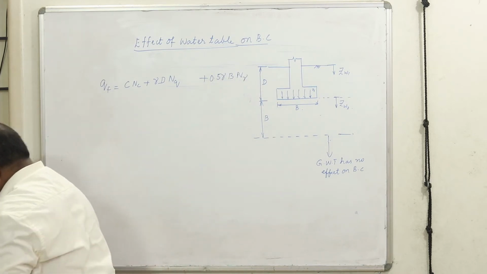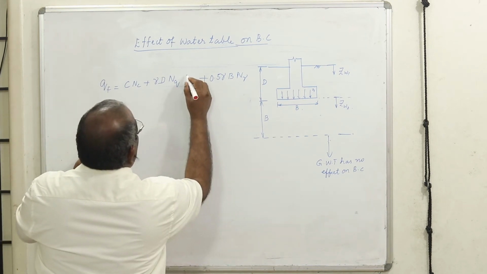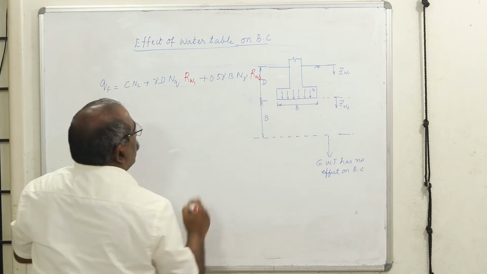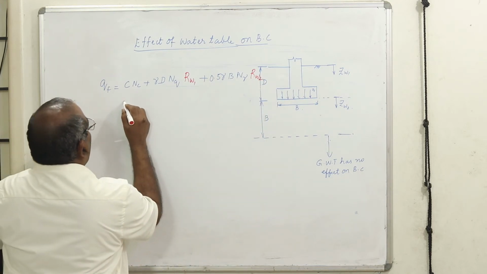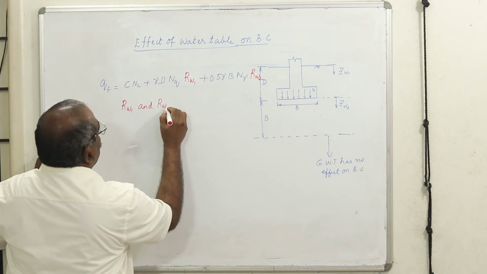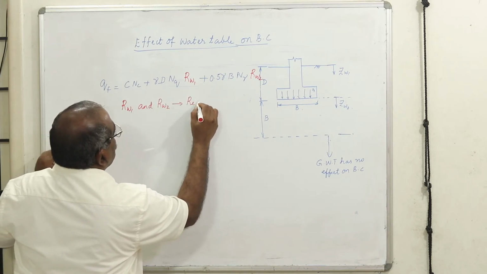Now, we introduce two reduction terms, Rw1 and Rw2. Students, you have to understand Rw1 and Rw2 are reduction factors.